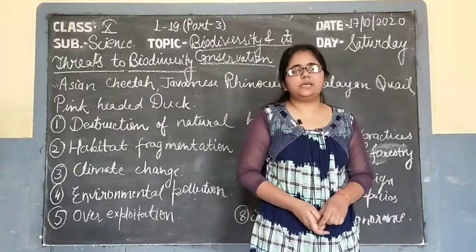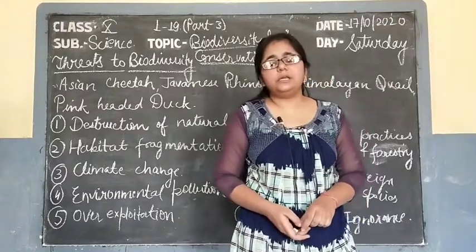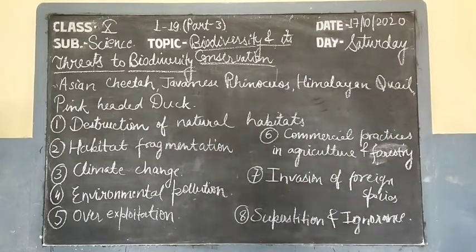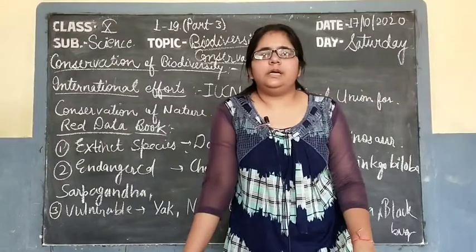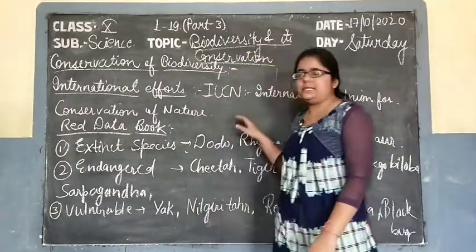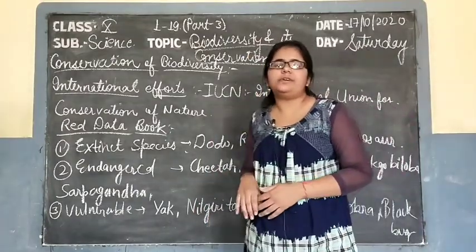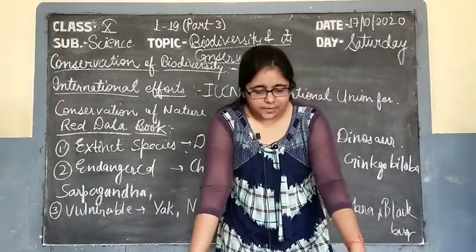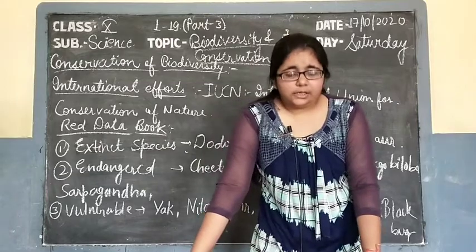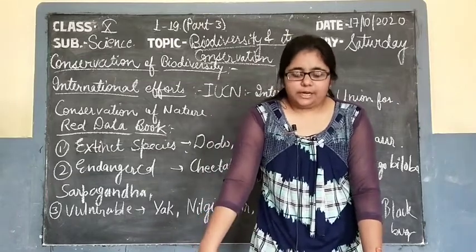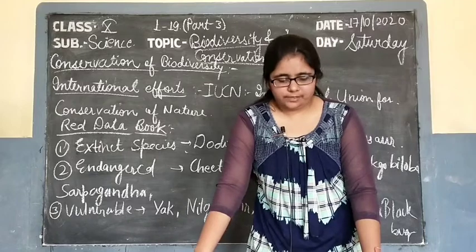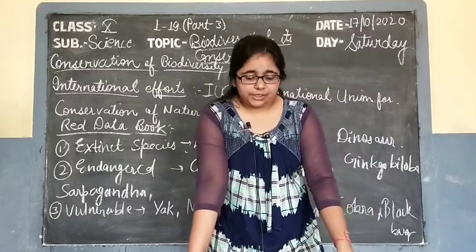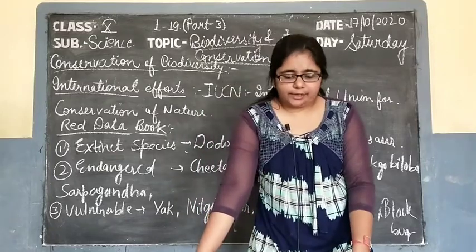Now we will discuss the conservation of biodiversity, the ways by which we can conserve our biodiversity. Conservation of biodiversity is at various levels. First of all, the effort of conserving biodiversity was initiated at the international level. At the international level, a union was formed, that is IUCN, the International Union for Conservation of Nature. This union was formed by the United Nations for the protection of organisms.